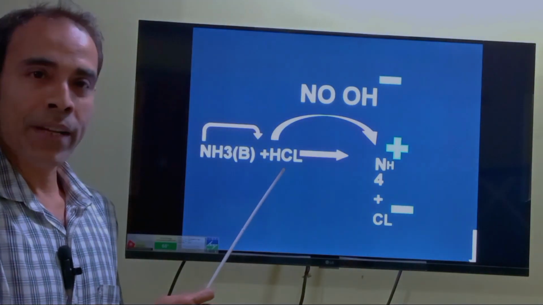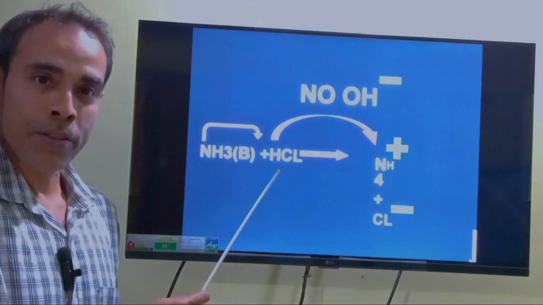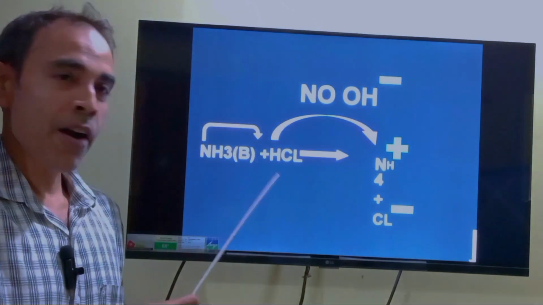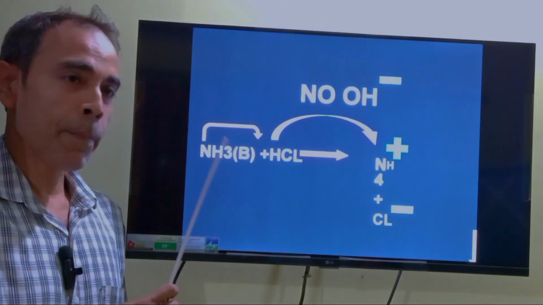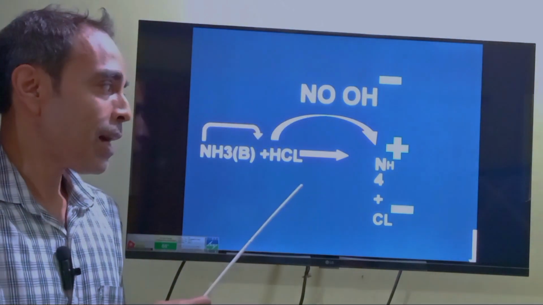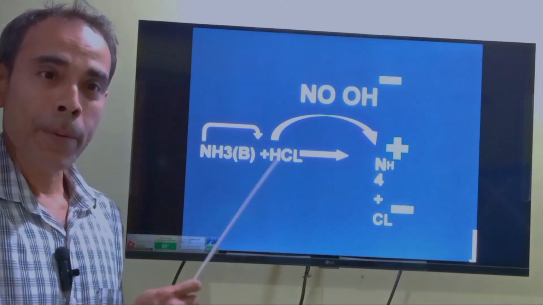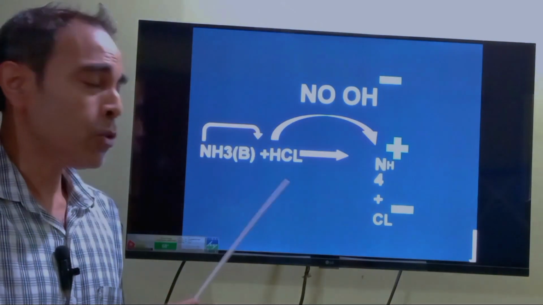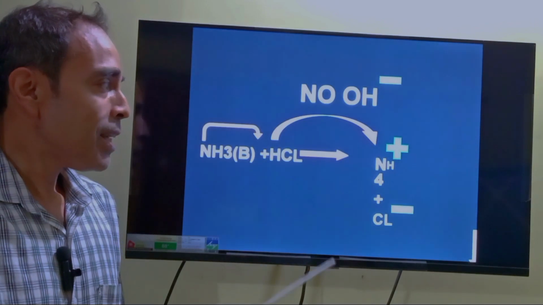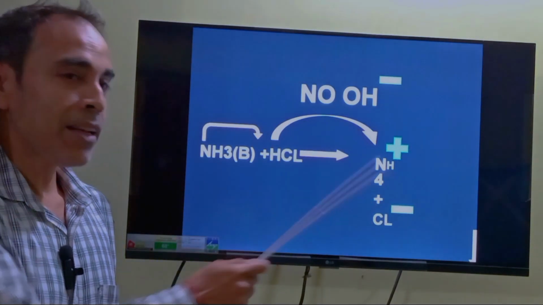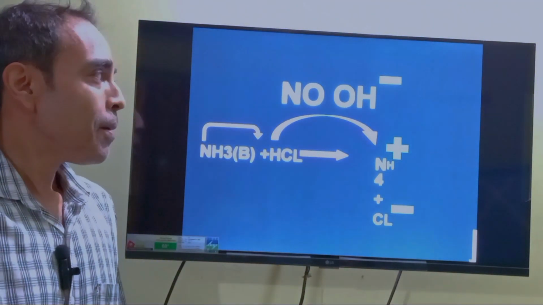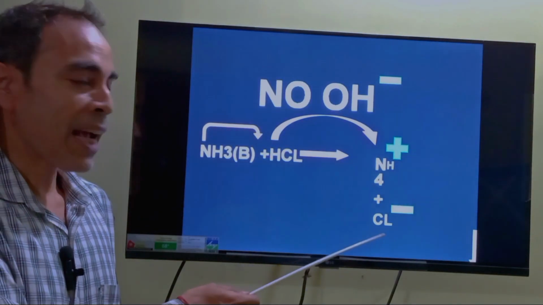It has reacted with hydrochloric acid. It has not reacted with water. So according to Arrhenius theory, to say it is a base, one must react with water. But hydrochloric acid is not water. Number two, we find that no hydroxyl ion has been formed. But still the chloride acts as a base.